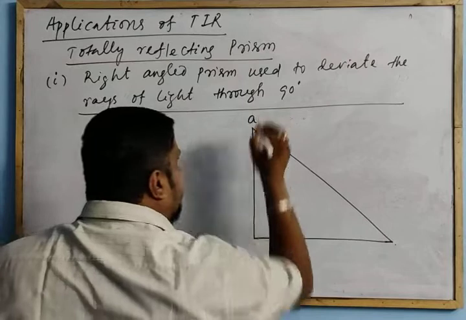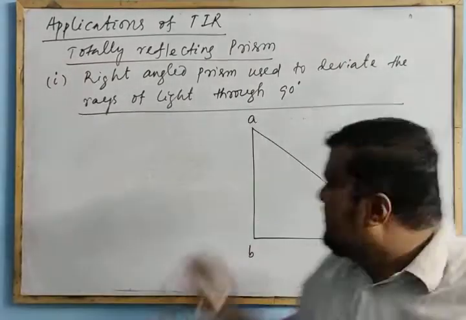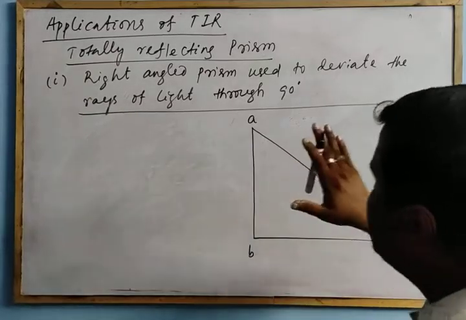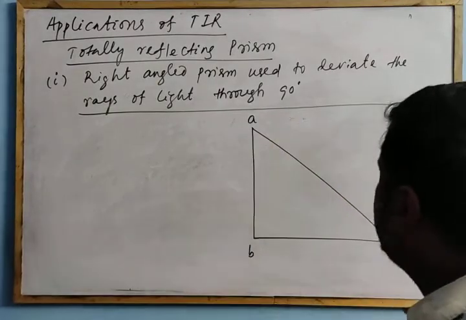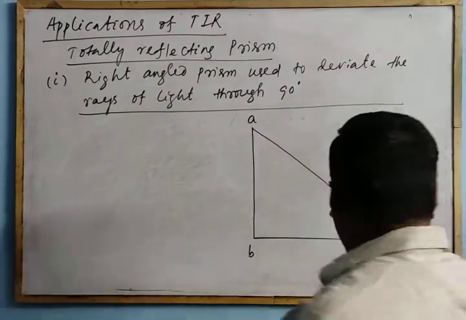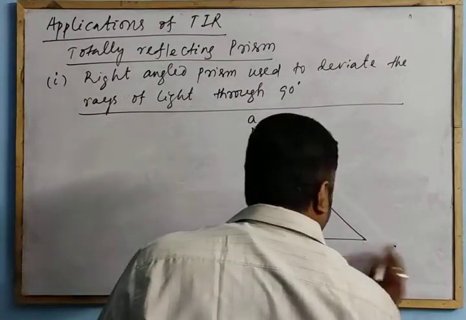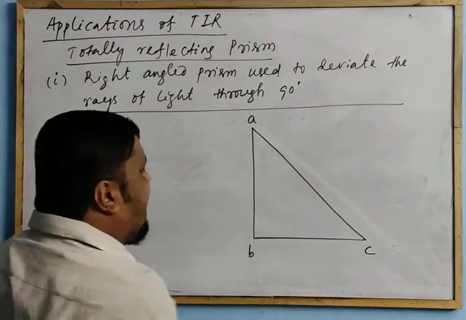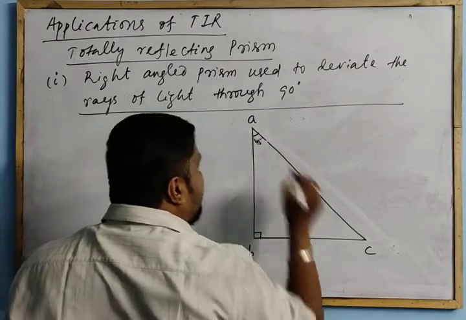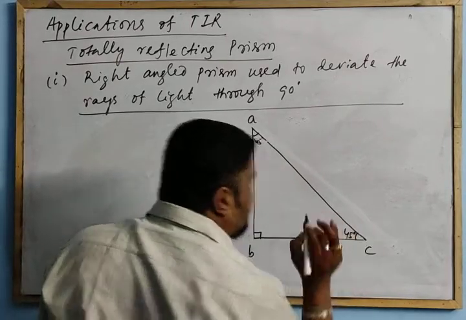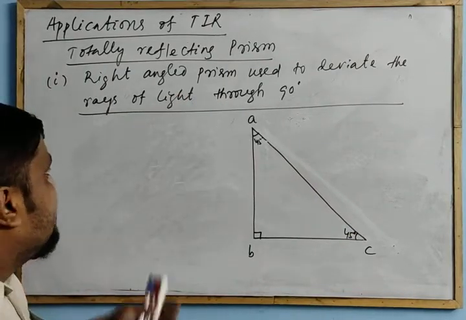See how I am drawing this figure. ABC is a principal section of an isosceles prism. You will see that this isosceles prism is like this. It is 3D, but I am showing it in two dimensions, showing the face. So this side is equal to this side, so it looks like an isosceles prism. ABC is an isosceles prism, and this angle is 90. These angles are 45 degrees, 45 degrees. Okay. Now the right angle prism is used to deviate the rays of light through 90 degrees.